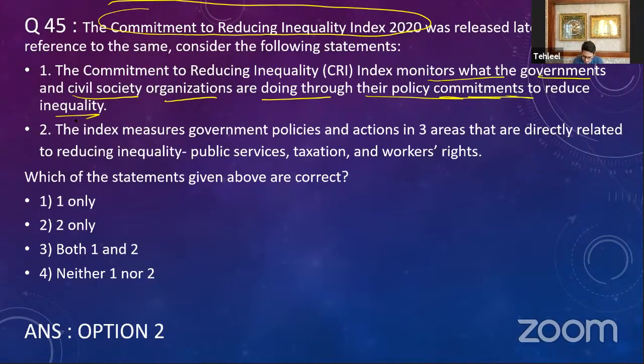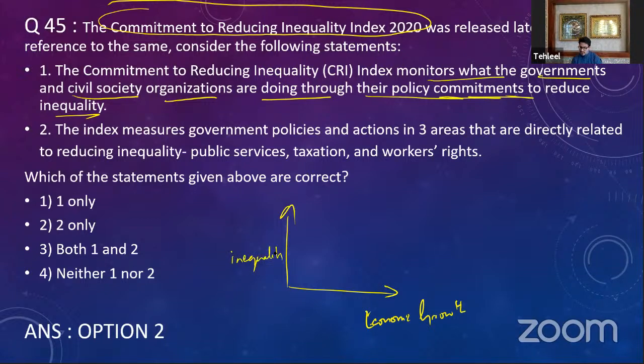No. Okay, now see guys, first of all, you need to understand the concept of inequality. We have this famous curve which says that whenever a country is progressing and registering economic growth, we see the levels of inequality increasing initially.